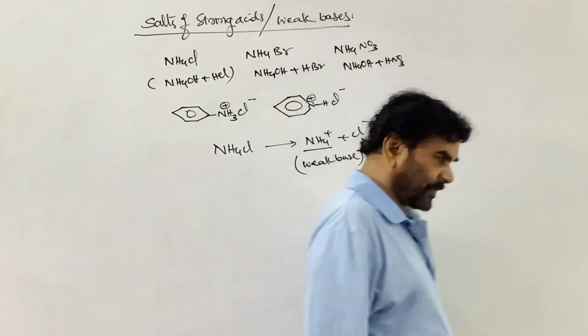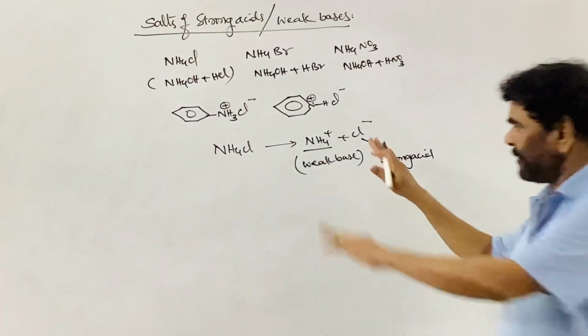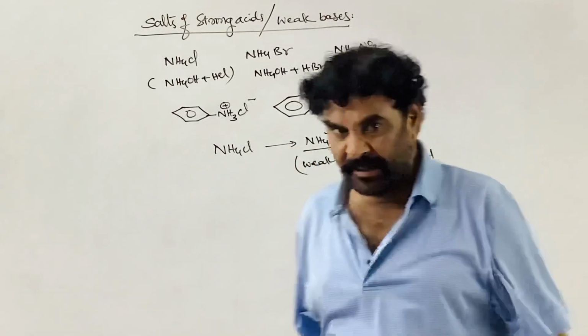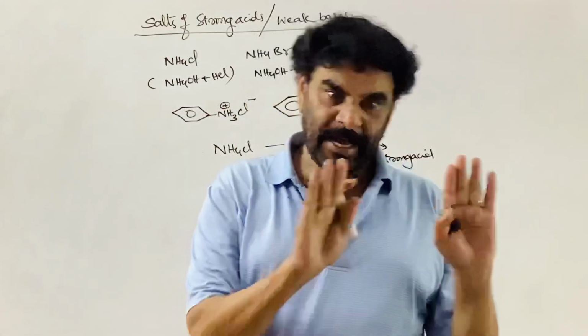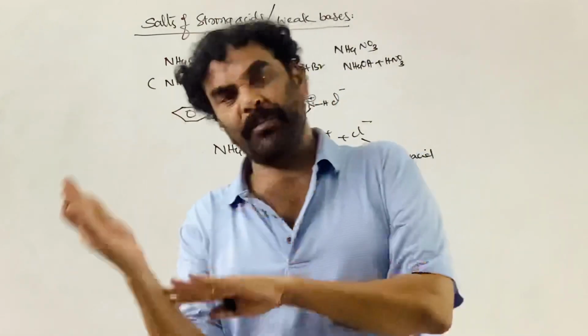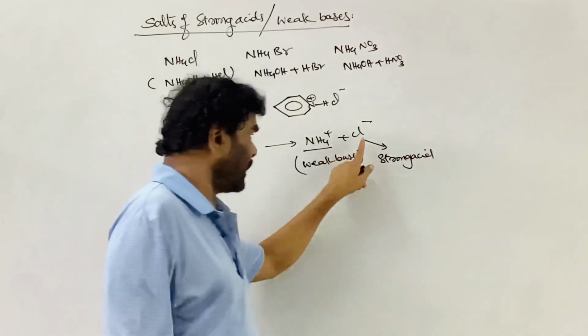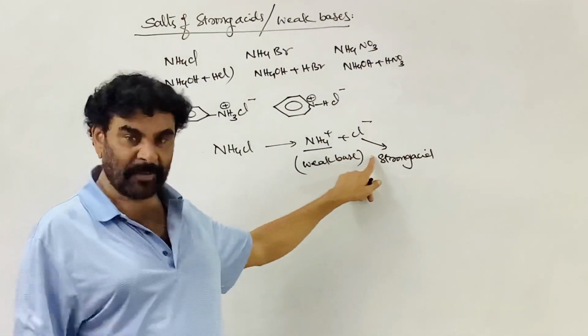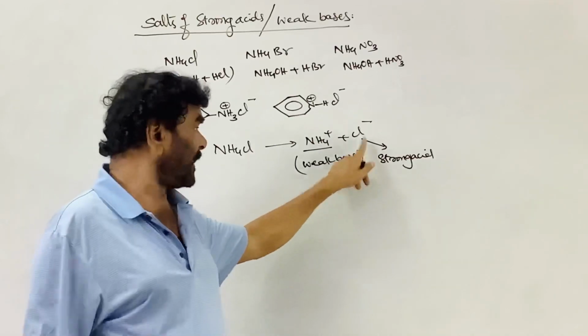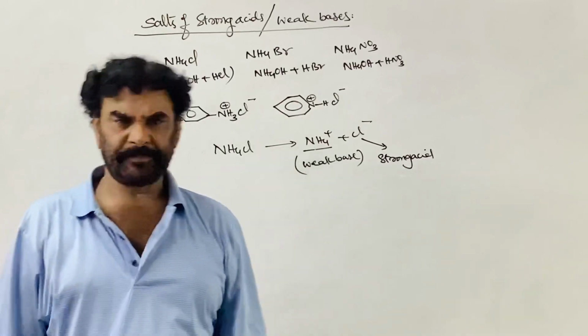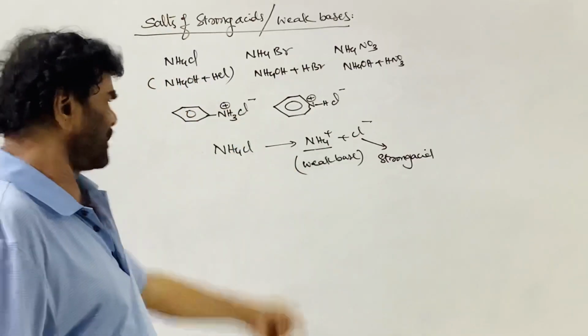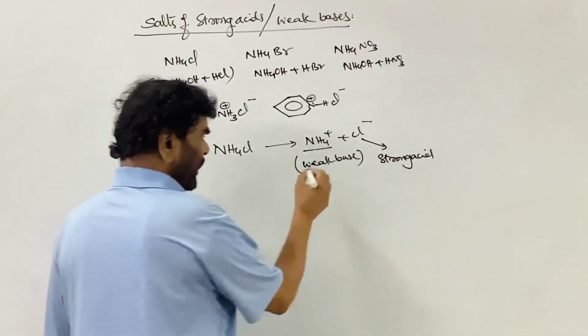See, when this type of salts are added to the water, they undergo dissociation and produce the corresponding cation and corresponding anion. The anion of the salt belongs to the strong acid component. This is the weak base component.